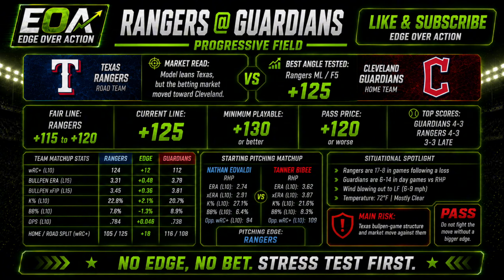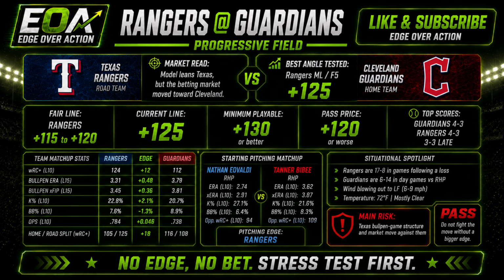The model read: Texas has the better offense, especially with Jose Ramirez out for Cleveland. But Parker Messick is a real starter, and Texas is tied to a bullpen game structure. Most likely scores: Guardians 4-3, Rangers 4-3, 3-3 in the late. Best angle tested is Rangers money line or first 5.